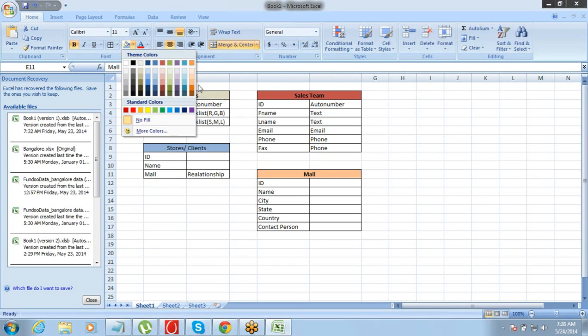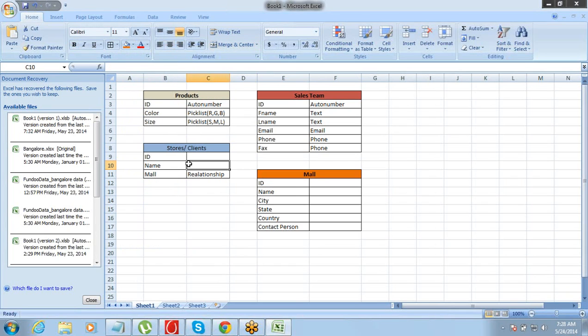I suppose the product can have a price field also. Product should have a price.